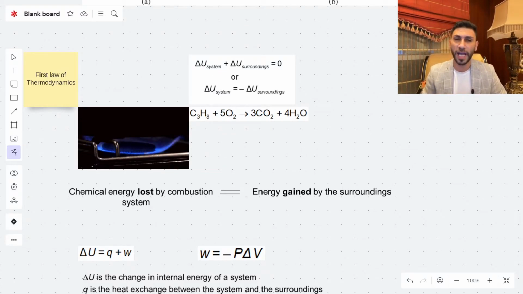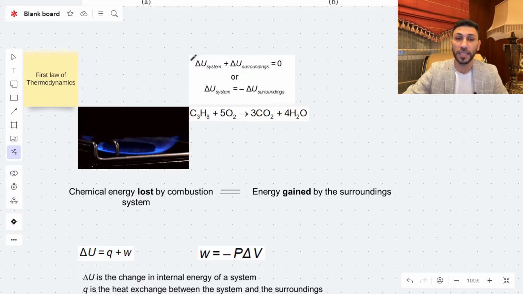Now, the first law of thermodynamics, we studied the first law. Energy can be converted from one form to another, but it cannot be destroyed nor created. That's why if you look at the butane here, which is C4H10, this is the gas that is used in cooking. This is an exothermic reaction.